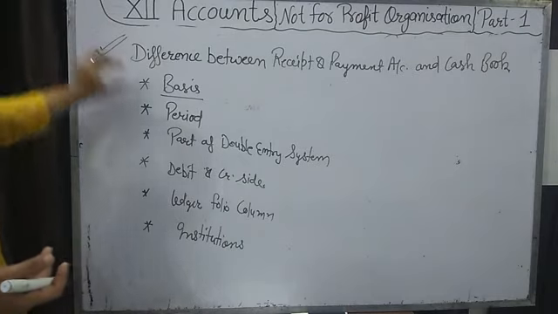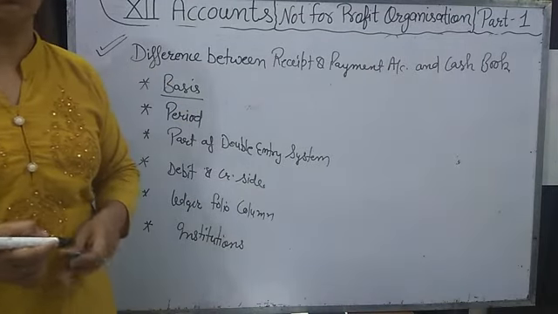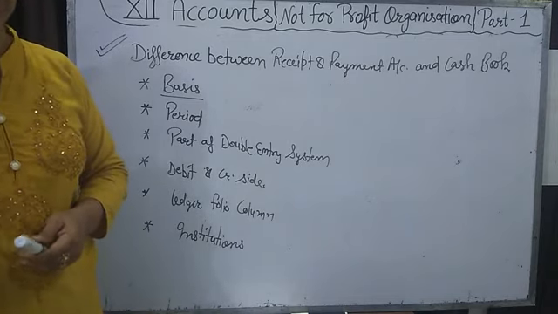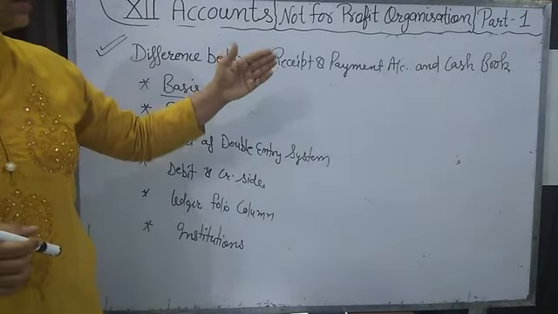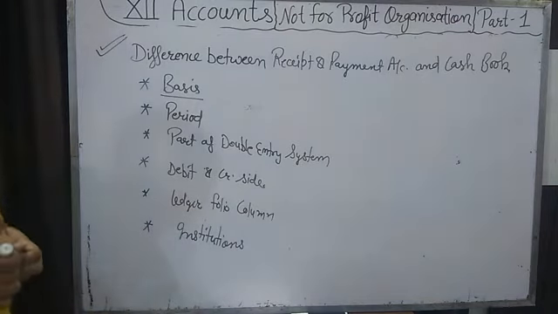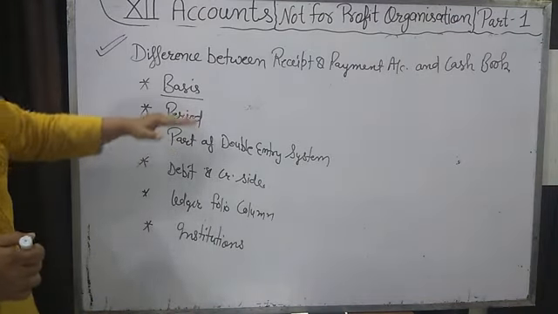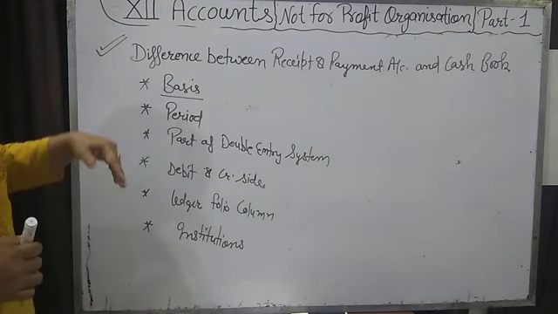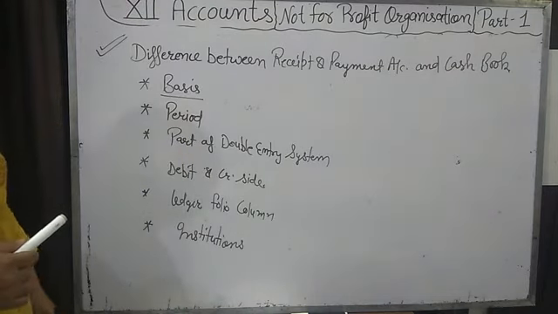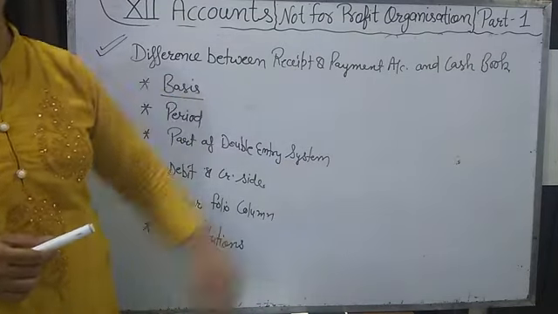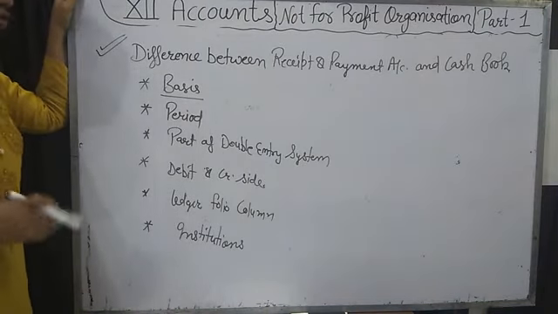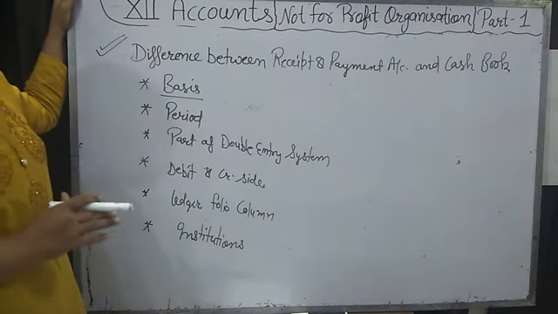Next, the period. In the receipt and payment account we record full year receipts and full year payments, but the cash book is prepared mostly on a daily basis. Every month we close a cash book and from the next month we open a new cash book. Then, part of the double entry system: after the cash book we pass that transaction into the journal. So the cash book is a part of the double entry system, but after the receipt and payment account we don't make any ledger, so it is not a part of the double entry system. It's only a recording of cash receipts and payments.